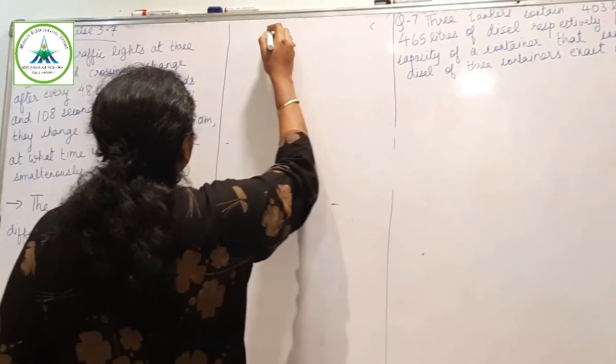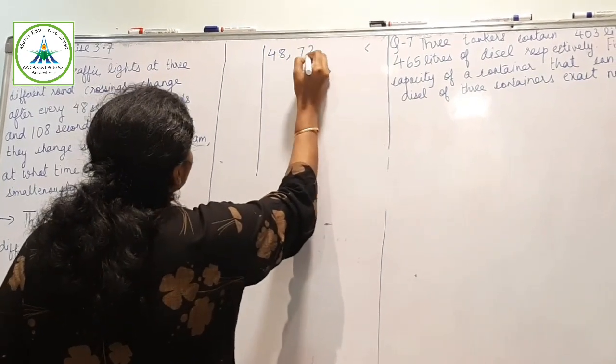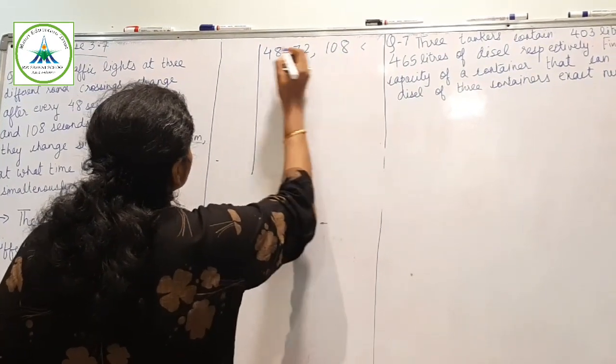So when you are finding the LCM, this is 48, 72, 108.